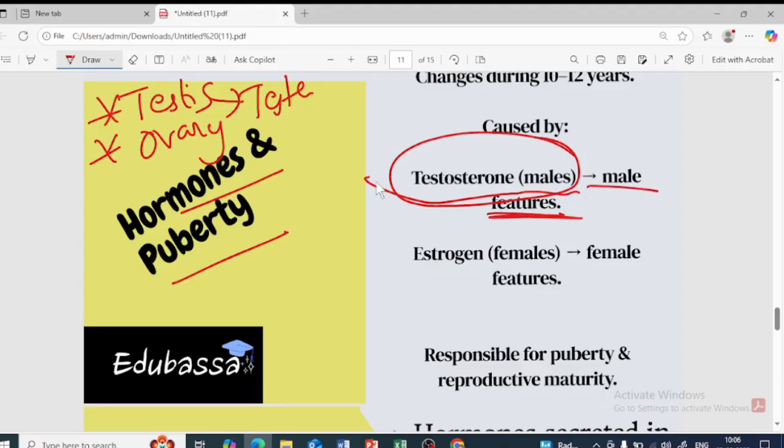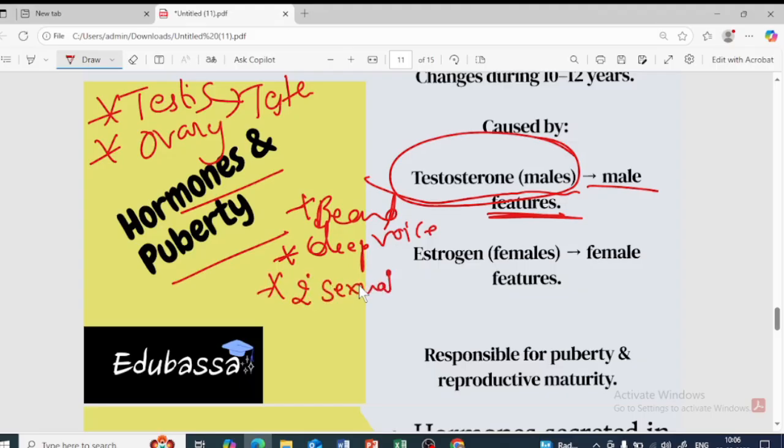Which are the features of the male? It might be the development of beard and a deep voice. The male's voice will be deep, isn't it? And secondary male sexual characters, and the development of the reproductive parts. All this is done by the testosterone hormone.